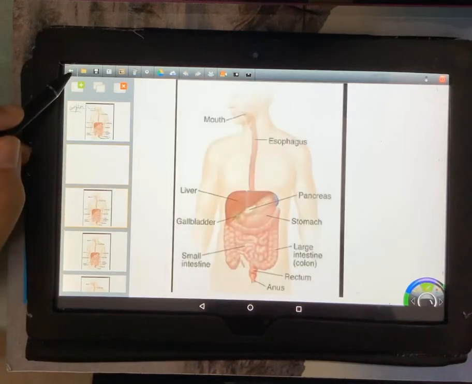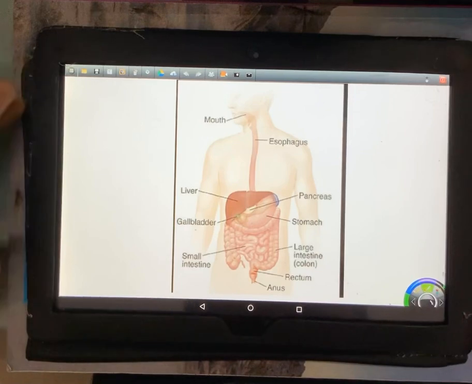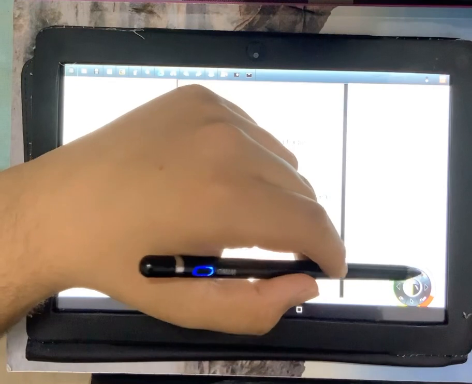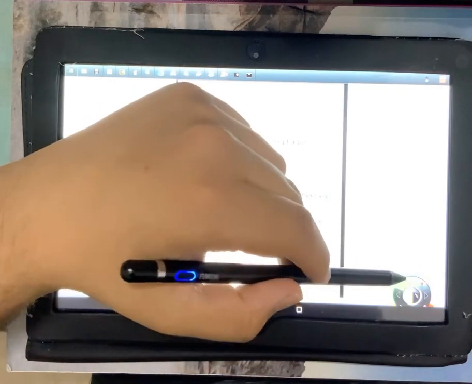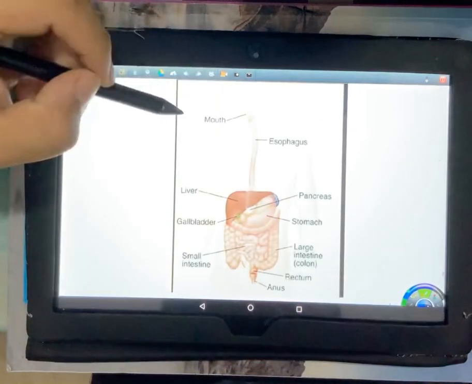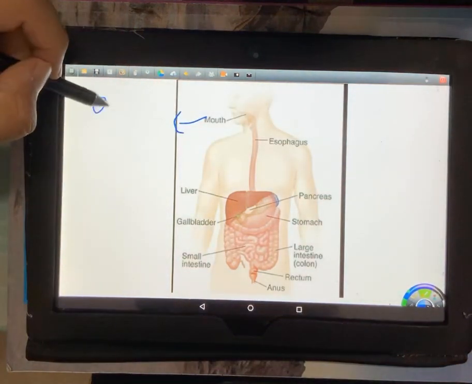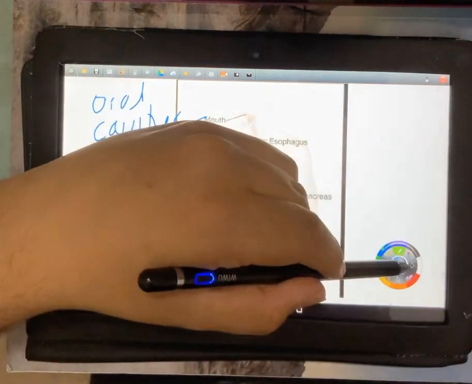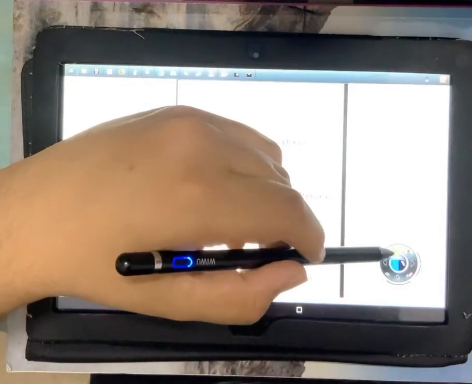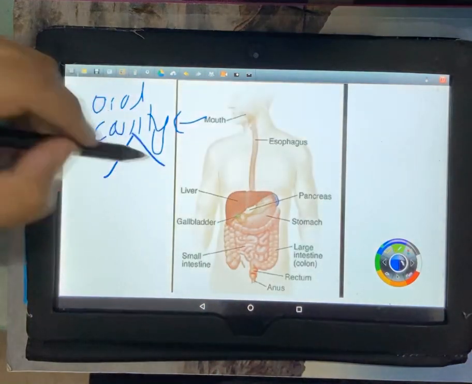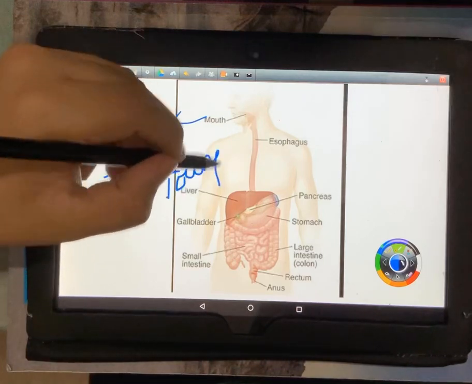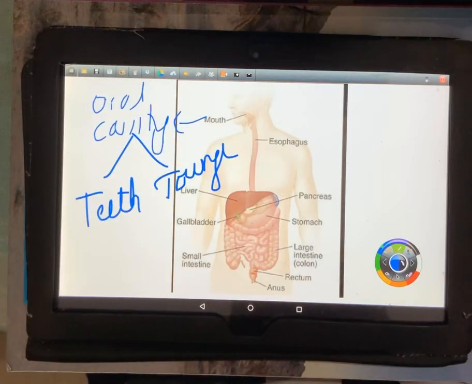Okay. So moving on to the detailing of the digestive system. As you can see in this diagram, it is very well labeled. So we'll take up these organs one by one. Coming to the first organ, which is the mouth. The mouth is also called the oral cavity, and it is made up of two major structures which are responsible for digestion, which are the teeth and the tongue.